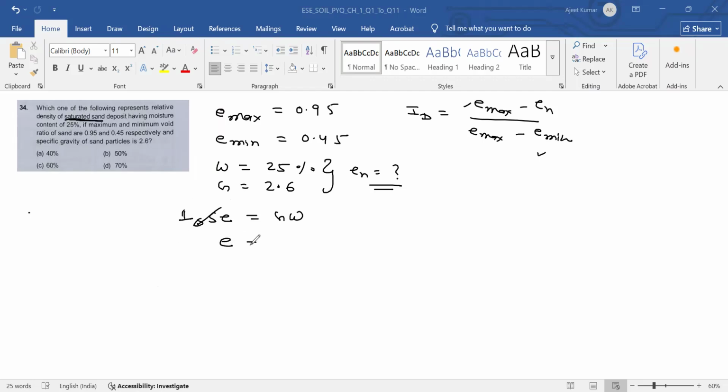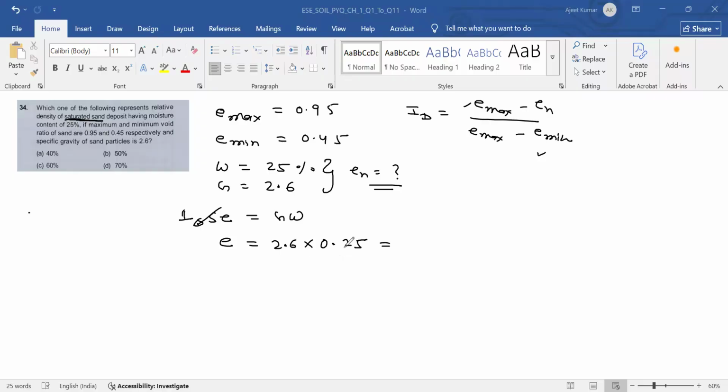So e is equal to G, which is 2.6, into W, which is 25%, 0.25. Okay. So 2.6 into 0.25. If you multiply 2.6 with 0.25, you will get 0.65.